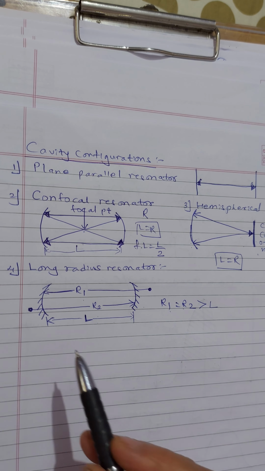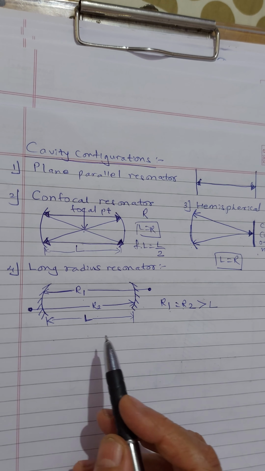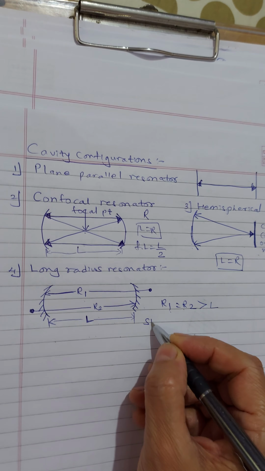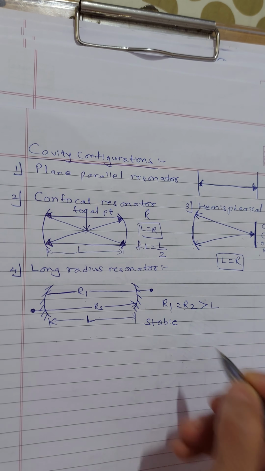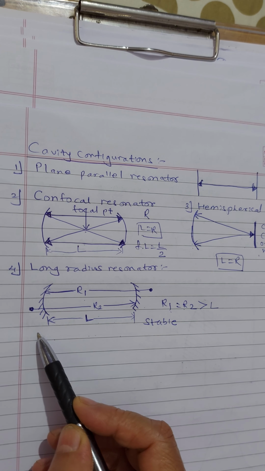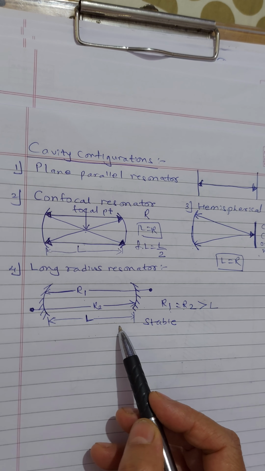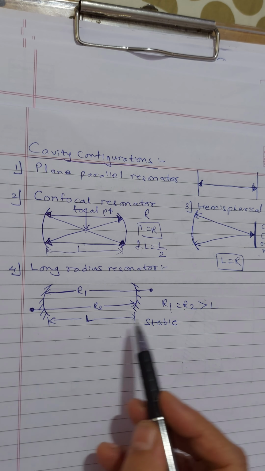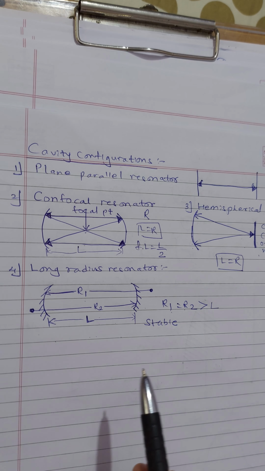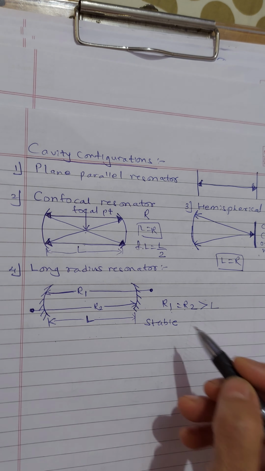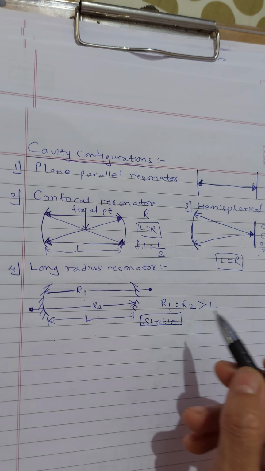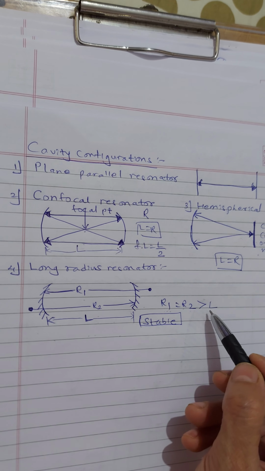This configuration is a stable resonant cavity, because the light rays reflected from one mirror to the other will keep bouncing back and forth indefinitely. Nowadays this type of cavity is used commercially. We should say this is the most stable, and in this R1 is equal to R2 greater than L.